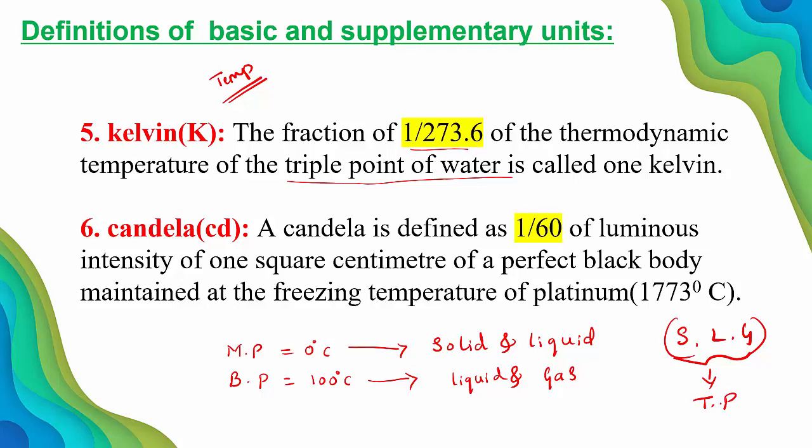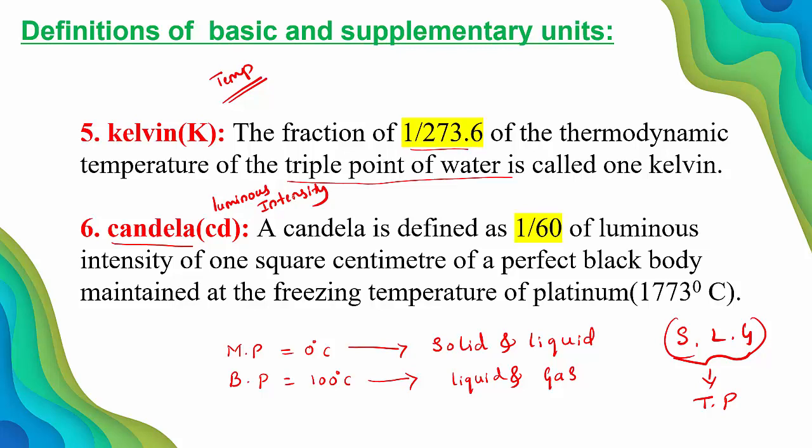The fraction of 1 over 273.6 of the thermodynamic temperature of the triple point of water is called 1 Kelvin. Then the sixth one, candela. Candela is the SI unit for luminous intensity. Intensity means the brightness. In a simple way, I can say intensity is the brightness of the light. Luminous intensity means the quantity of visible light that is emitted in unit time per unit solid angle.